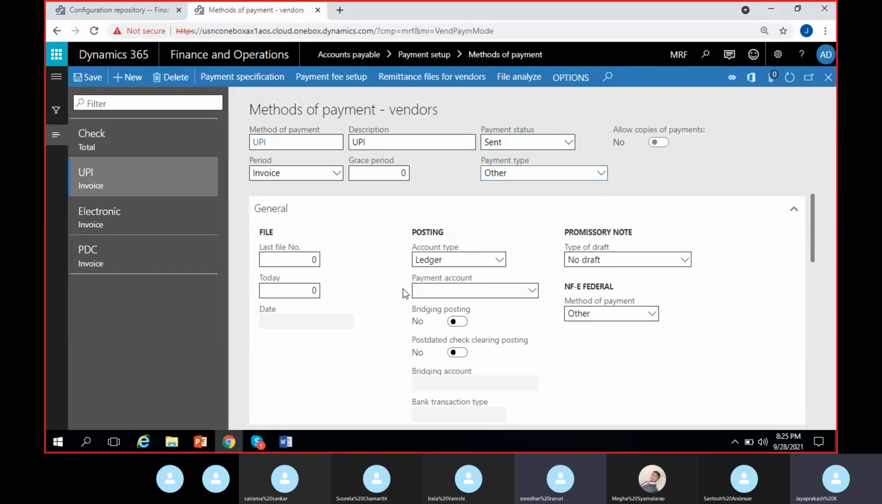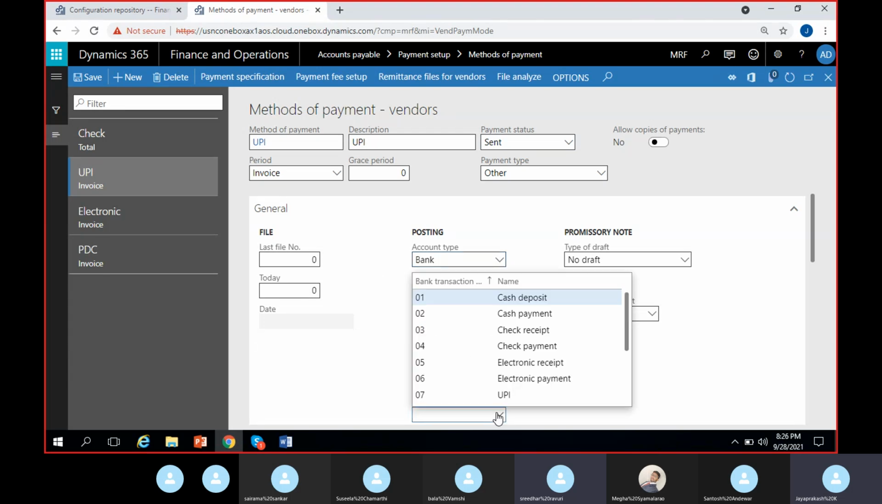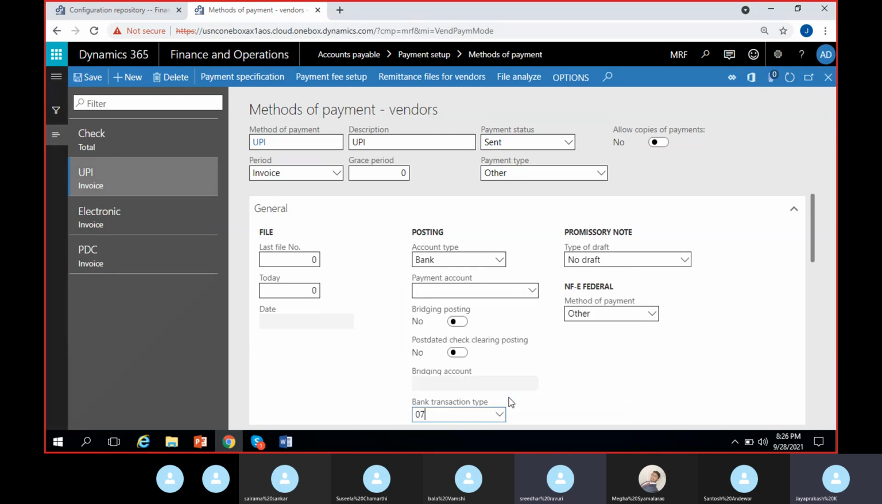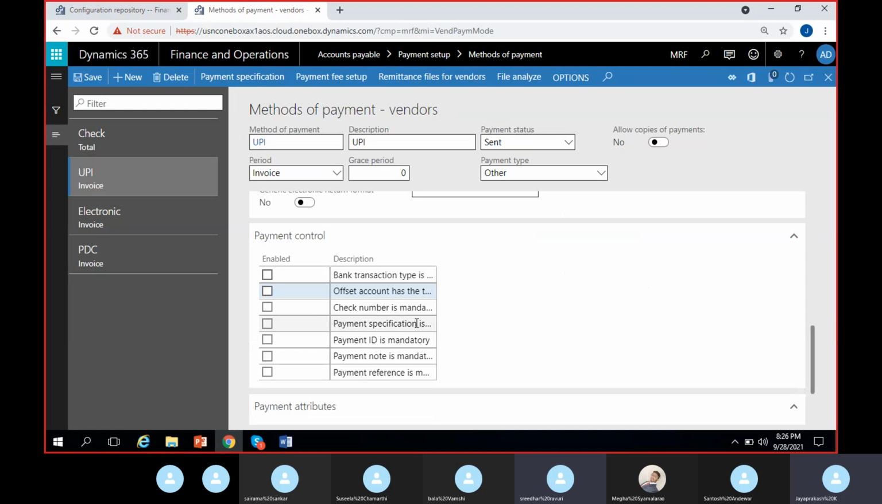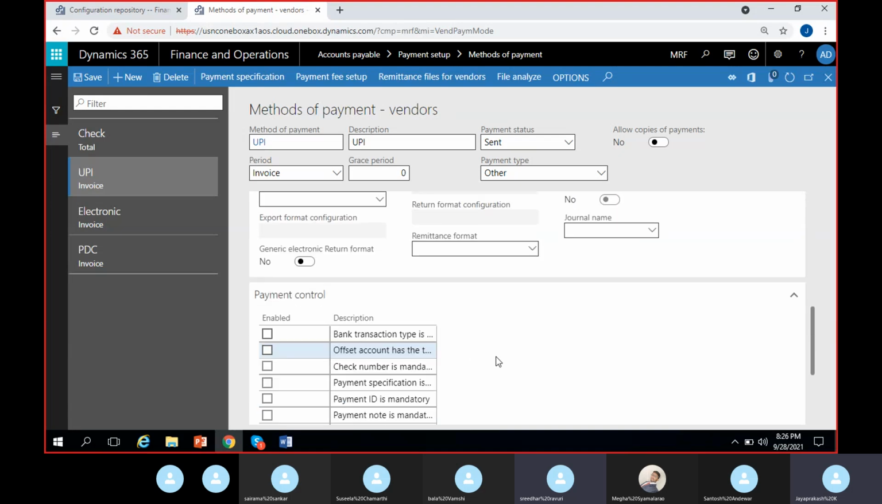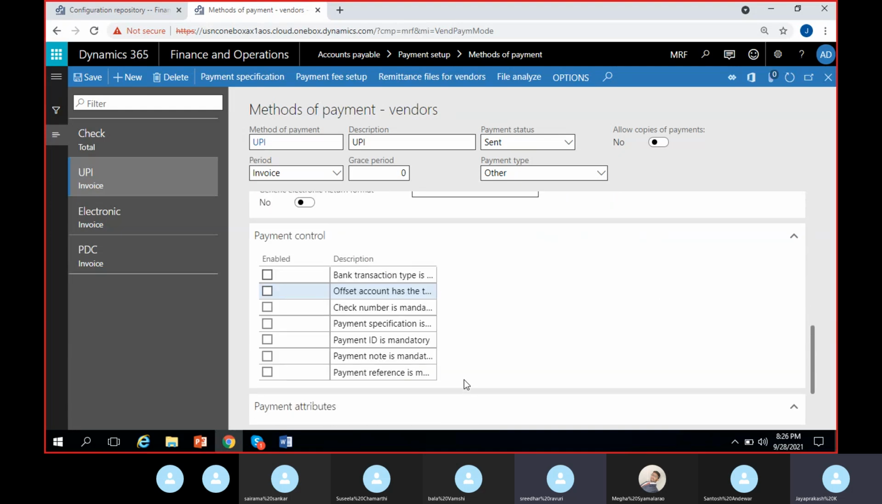Payment type, it's other only. You can keep ledger or bank. Mostly it is bank only, right? UPI are always through bank. I can select bank and I can select bank transaction type as UPI. I have 07 as UPI here. Selected it. Export file. For now, I'm not using any export file for UPI transaction, so I'm leaving it empty.